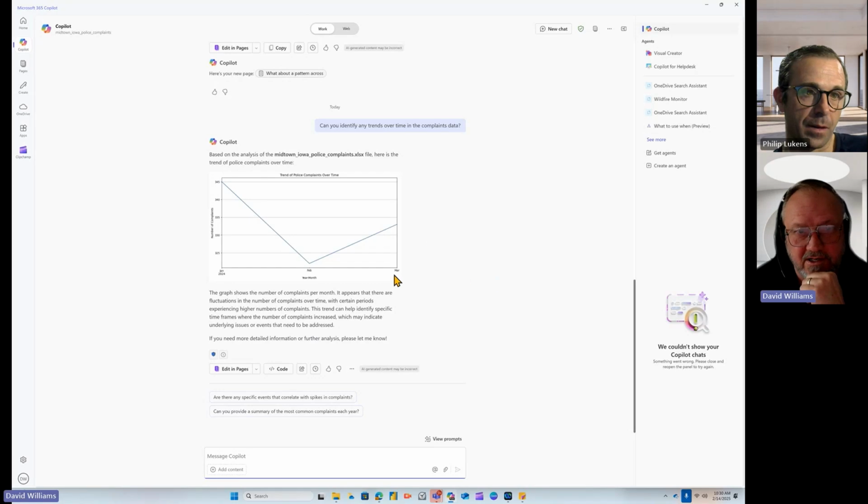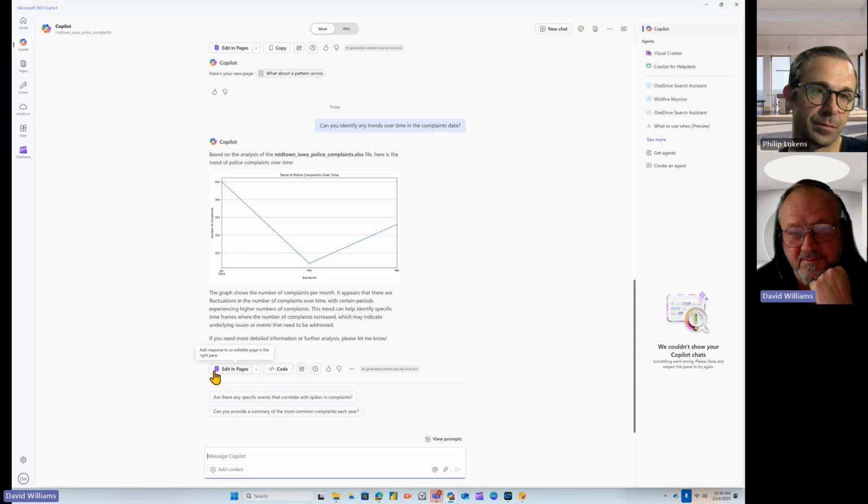So it actually drew us out a graph and said, these are your trends over time. Looks like you had a lot in January. February was a great month, and then we're trending back upwards in March. So again, interesting. It actually generates a chart for us that you could grab and drop right into a briefing or share in an edit page in Pages, which is again Loop.